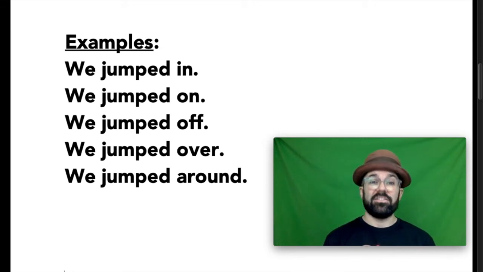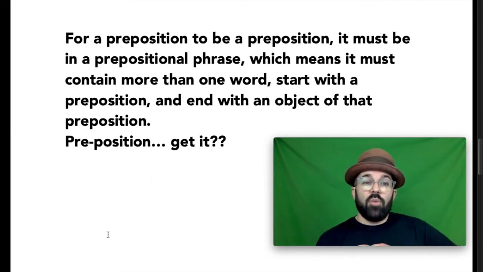And so, in the first example, in is behaving as an adverb, and it's modifying jumped, telling where we jumped. On tells where we jumped, and so on. For a preposition to actually be a preposition, it must be in a prepositional phrase. So it must be on that list first, but then it must be the start of a phrase.